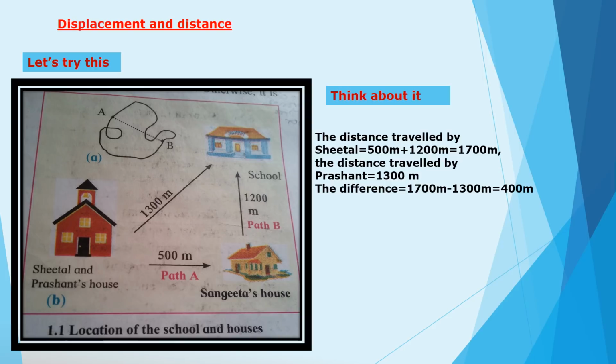The distance travelled by Prashant is 1300 meter, because Prashant is not going to any friend's house. Prashant is directly going to school. That's why his distance is less. So the difference between both, that is 1700 meter minus 1300 meter, is equal to 400 meter. Prashant and Sheetal walk with the same speed, and the distance travelled by Prashant is less than that travelled by Sheetal. Hence, Prashant will take less time to reach the school.